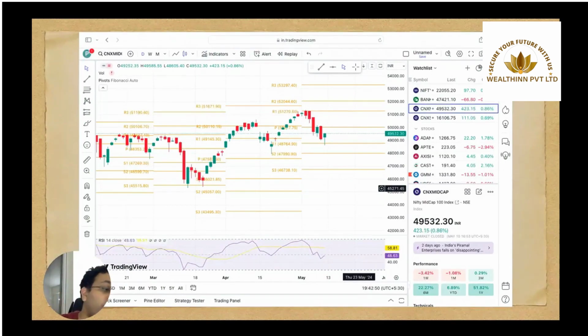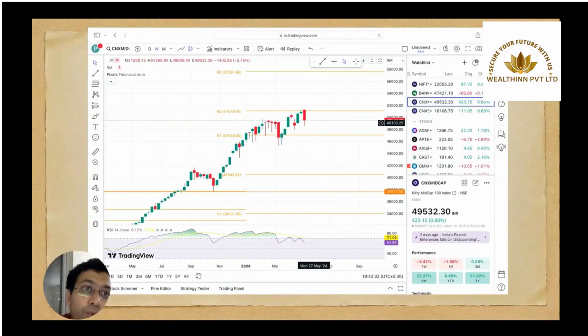However, on the last day, a green hammer candle formed, which could indicate a possible reversal. But if we move to the weekly candle pattern, there's a three candle pattern forming, which could indicate a further fall.